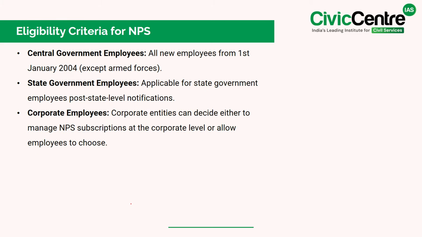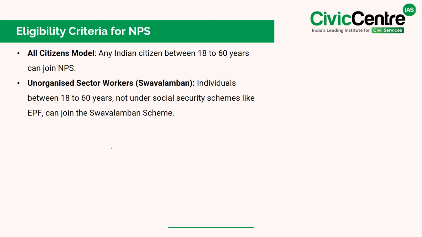Now, who are all eligible to enroll in NPS? Well, first, the central government employees, second, the state government employees, further, the corporate employees, where the companies can either manage NPS subscriptions for their employees at the corporate level or allow the individual employees to opt for the schemes themselves. Also, any Indian citizen between 18 to 60 years can voluntarily join NPS and start saving for their retirement. Lastly, the unorganized sector workers, like individuals aged 18 to 60 years who are not covered under any social security schemes like EPF, can also enroll under the Swavalamban scheme.